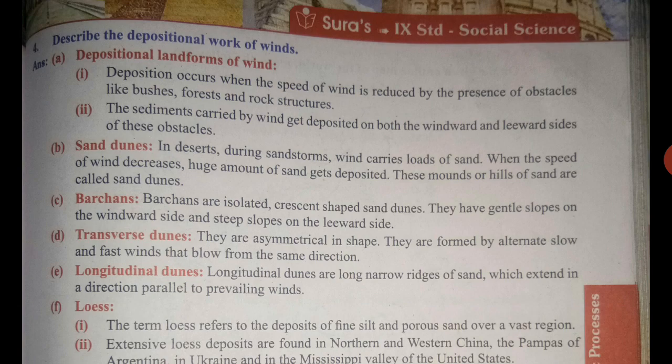Transverse dunes. They are asymmetrical in shape. They are formed by alternate slow and fast winds that blow from the same direction. Longitudinal dunes are long, narrow ridges of sand which extend in a direction parallel to prevailing winds.